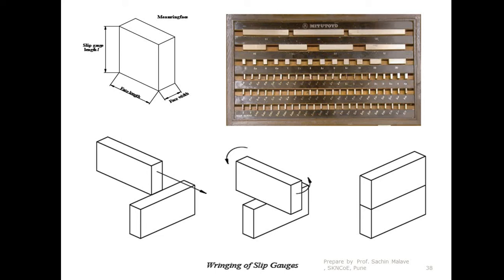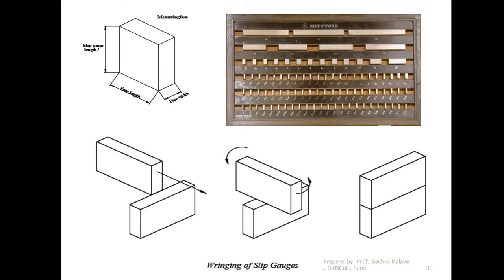Let us assume that each slip gauge has 6 faces. Out of 6 faces, only 2 faces are highly polished, with a mirror finish. Let us assume this face and the face opposite to it are highly polished, whereas the rest of the 4 faces are roughly finished.